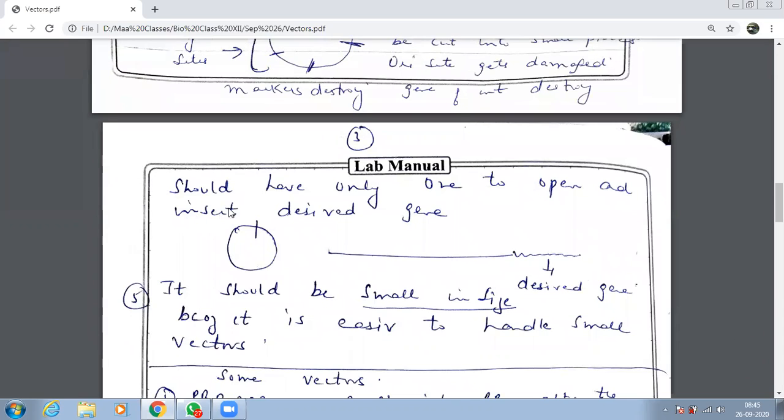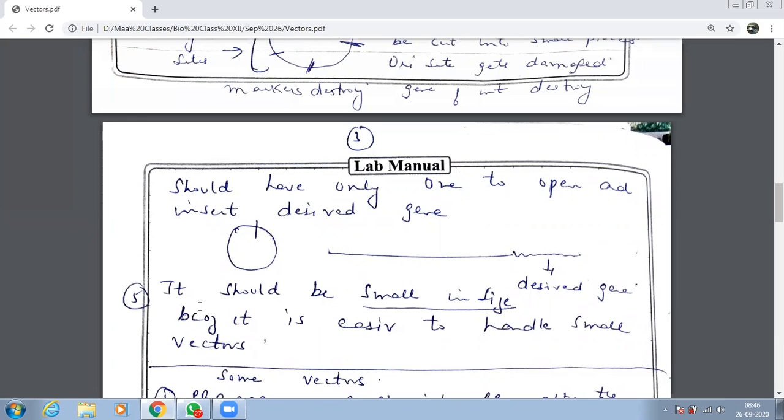And see over here, it should have one site to open and insert the desired gene. Supposing I have one restriction site, I will cut, the enzyme will cut from here, and then it becomes like this. You remember that day I did, this is your linear one. After cutting, I had made the thumb and finger. Yes, ma'am. We had opened it. So if it cuts at one site, it will open, it will become like this. And you can insert what over here? What is this inserted, children? This is your gene of interest. So it should have only one so that it opens up, and after this circular one opens up, we can introduce the desired gene.